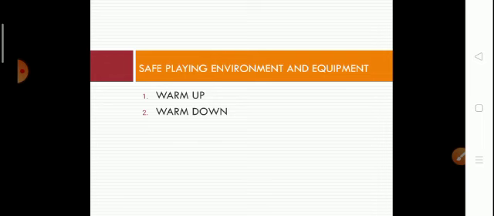This also allows the athlete time to settle down physically and psychologically after the outpouring of adrenaline and the excitement of the event. So these are the benefits of warm down. We also call this cooling down or cool down.